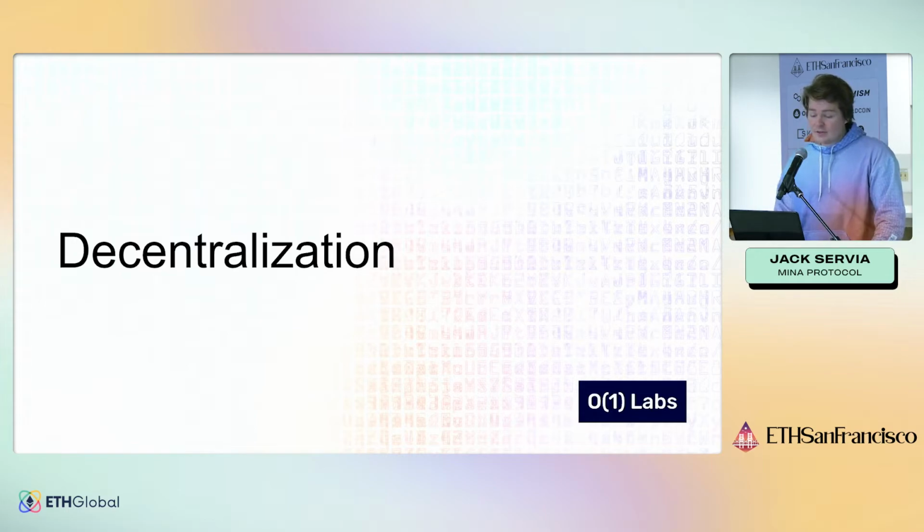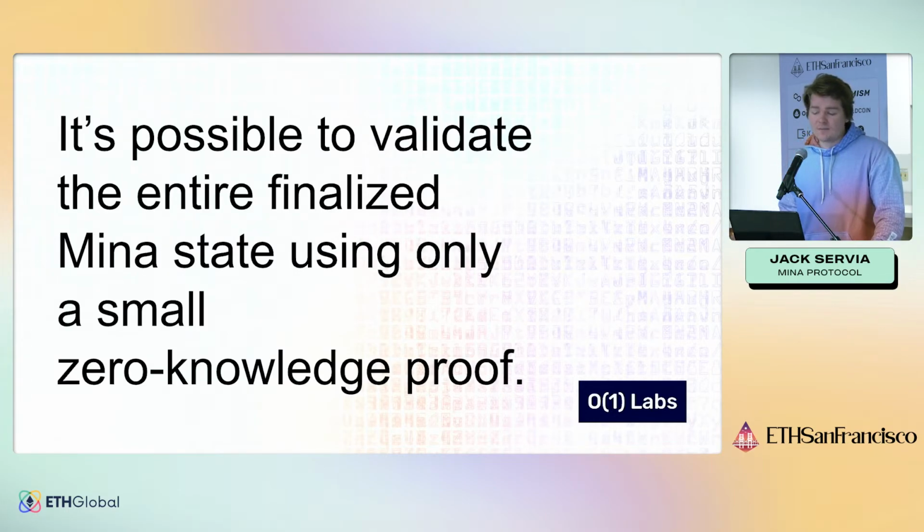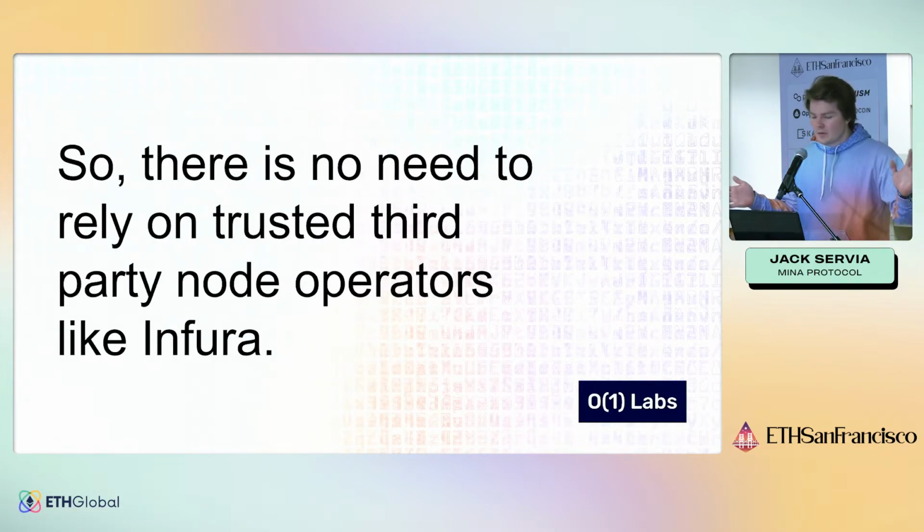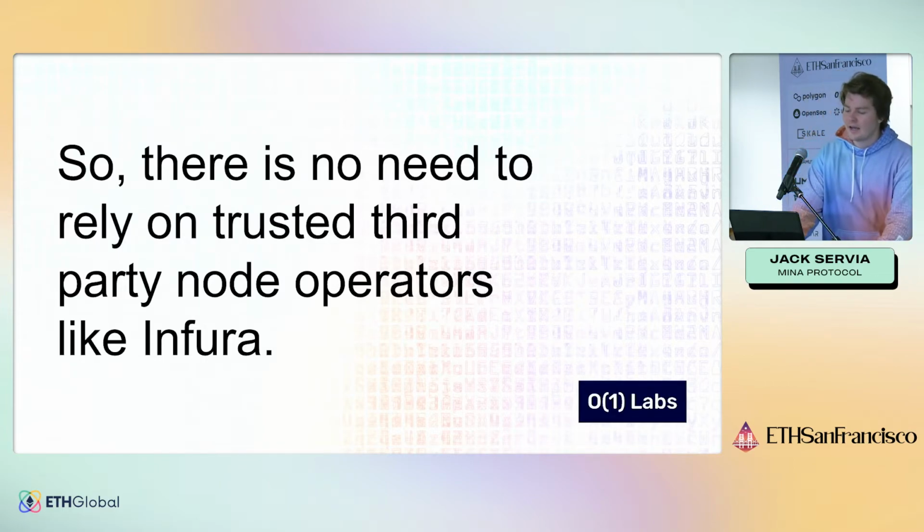Finally, it increases decentralization, and the reason is because it's possible to validate the whole Mina state using only this small zero-knowledge proof. And so there's no need to rely on a trusted third-party node operator like Infura. People can connect directly.